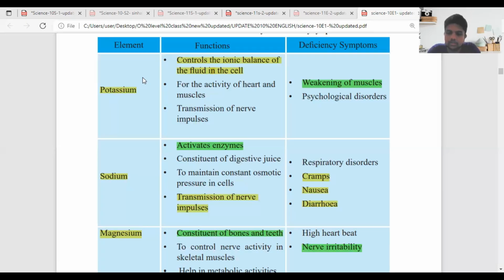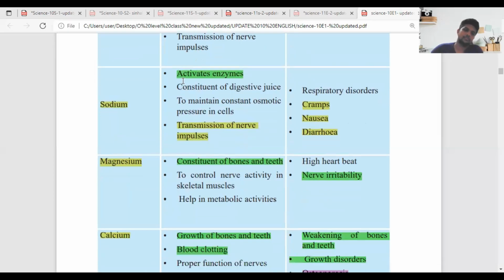Quickly write that down. Only the potassium one. After completing it, let's go for the second one, sodium.